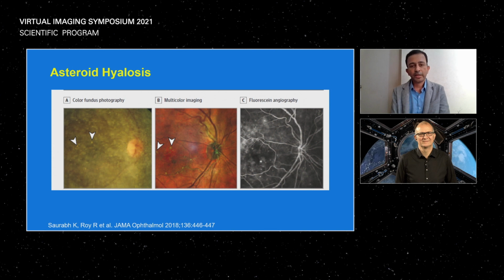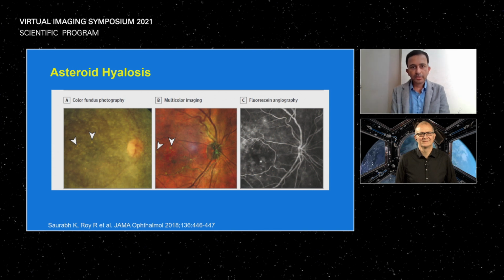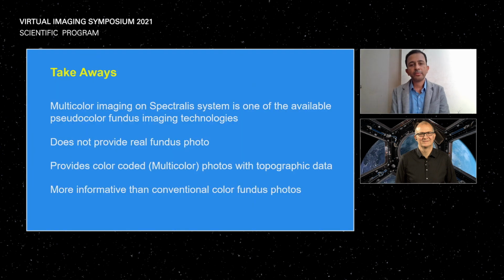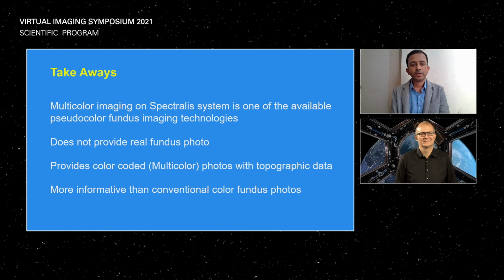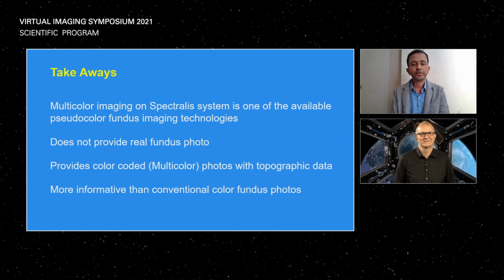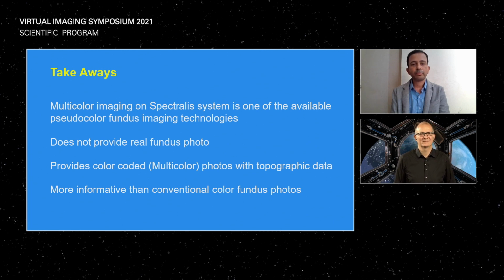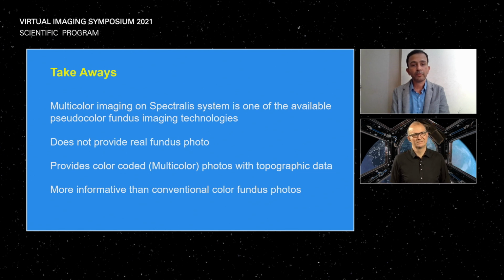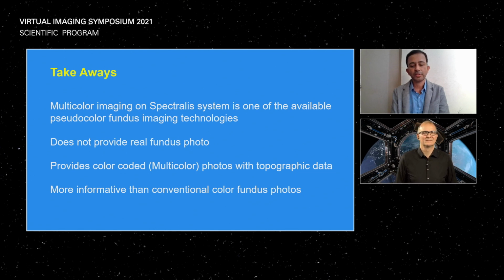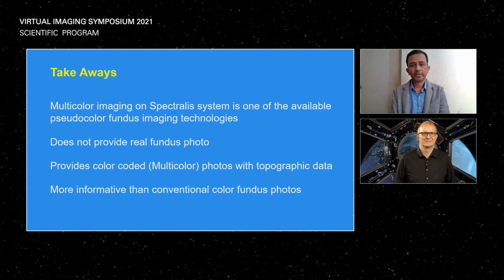If I can summarize here, we would say that multicolor imaging basically tells us much more than what we get on color fundus photography. Though it doesn't give a real color fundus photo, it provides topographic information which is more useful, and it correlates well with structural OCT as well. Thank you very much.